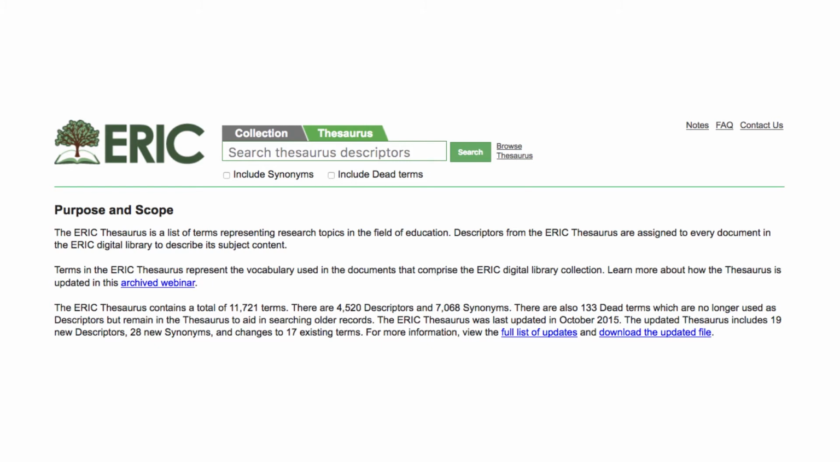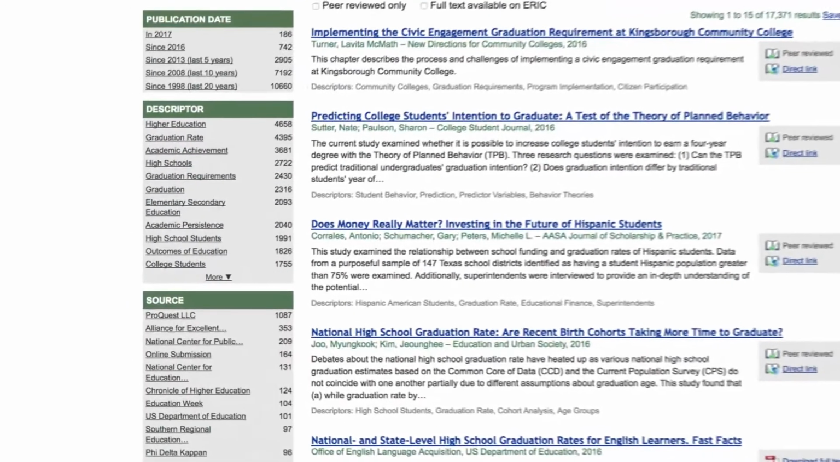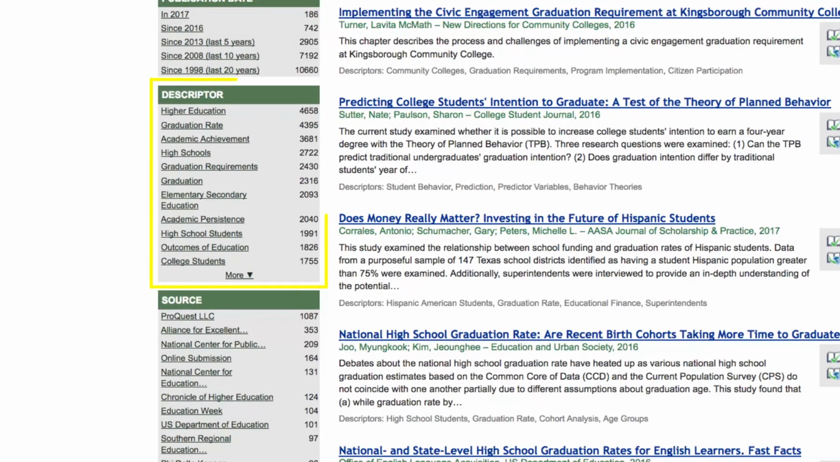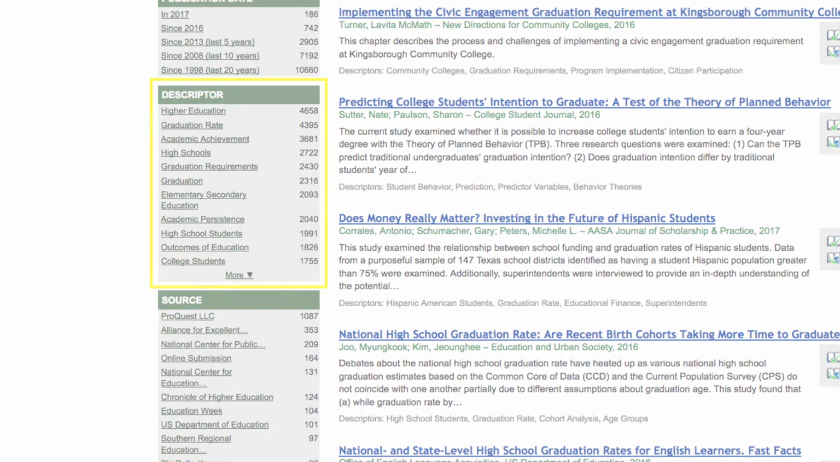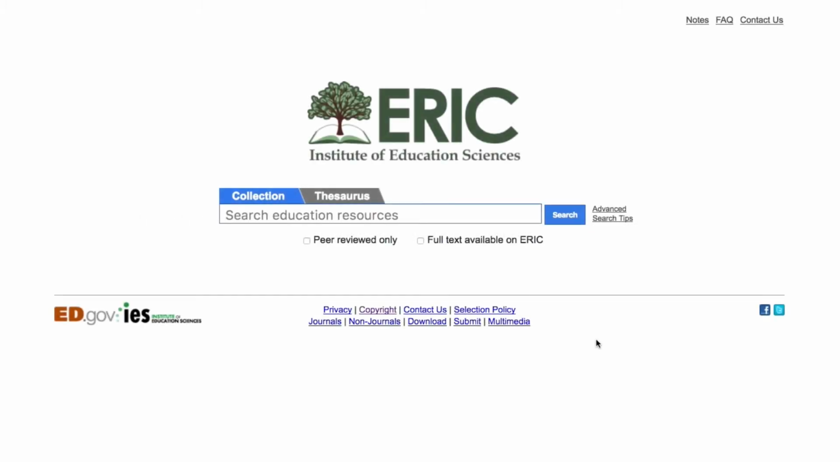The first method is to look in the thesaurus, which includes more than 4,500 descriptors. The second method involves reviewing descriptors that appear in your search results to identify those that match your topic. First, let's take a look at how to find descriptors in the thesaurus. Let's say you are interested in finding research about requirements for graduation.